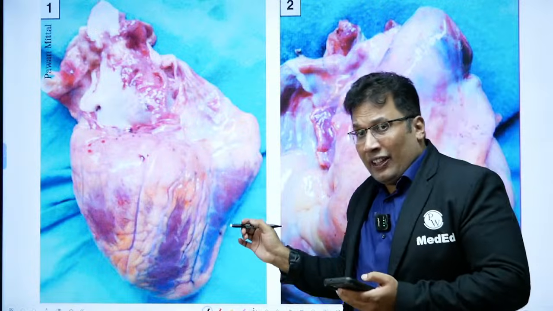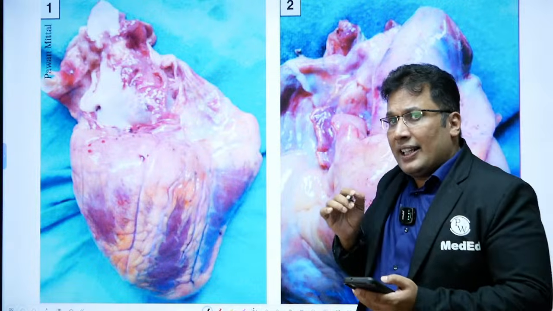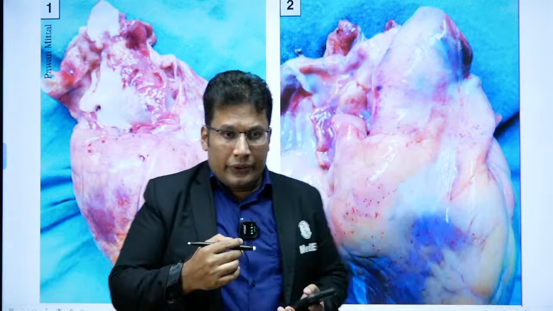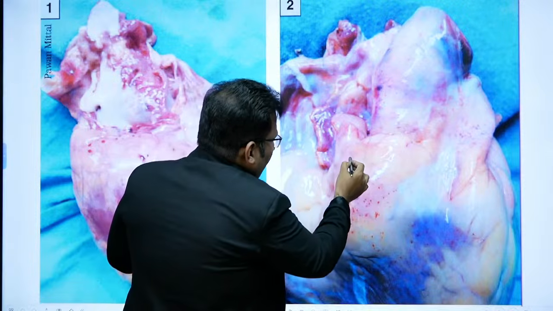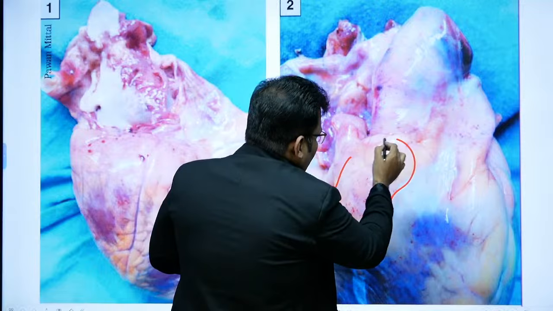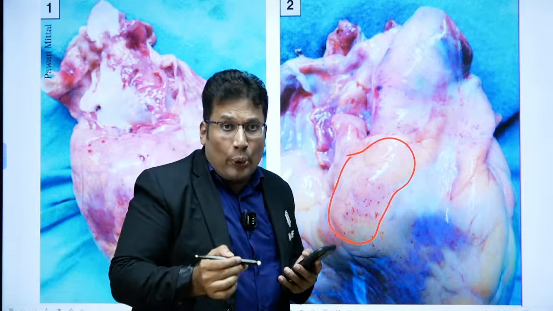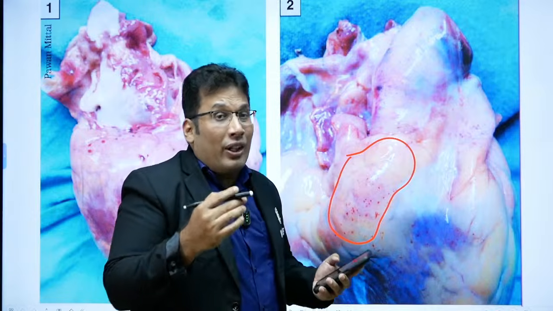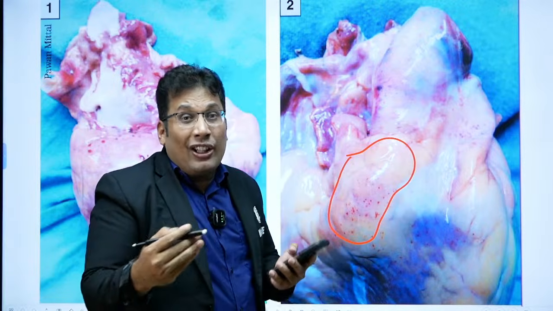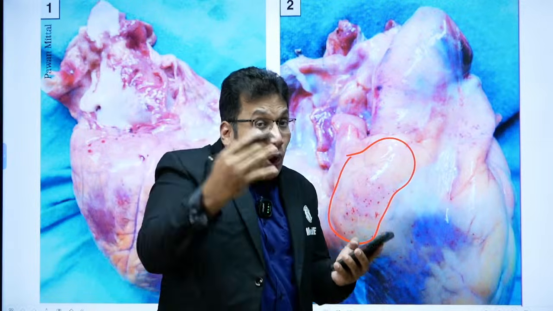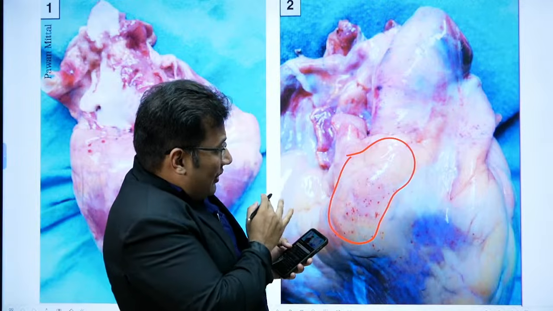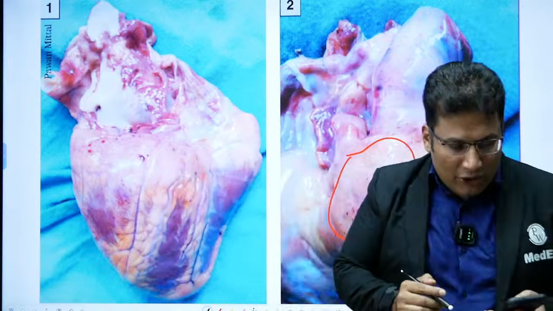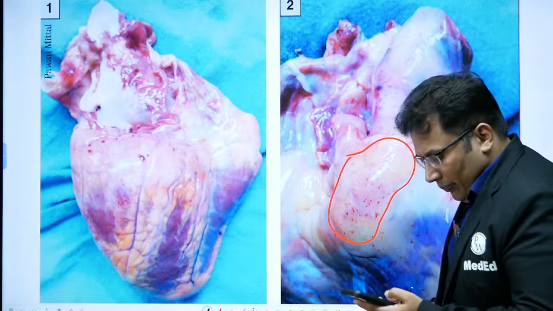Now, in case of arsenic poison, I said there is some finding over the heart. So what is the finding here? Look at this. In case of acute arsenic poison, I said there are some hemorrhages over the heart. So we call them Ecchymoses, endocardial hemorrhages. So this we can make out here, endocardial hemorrhages. So this is basically the heart. Fine.